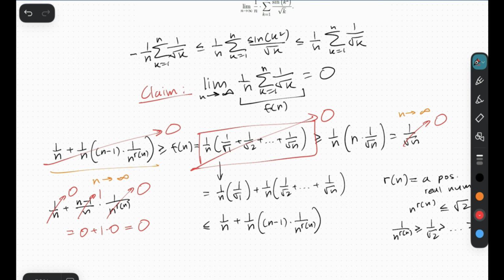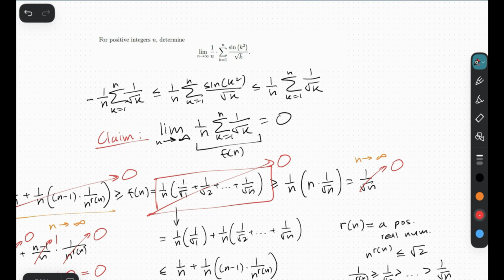And there we have it. We have finally proven our claim that the limit as n approaches infinity of f of n is equal to 0. This is finally proven, which is precisely this original claim, by the way, right? So there we go.